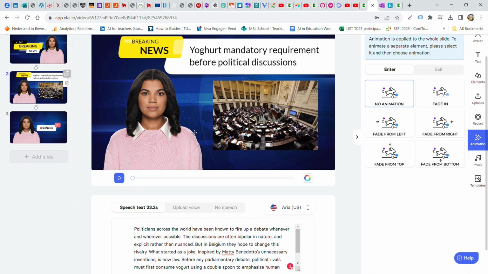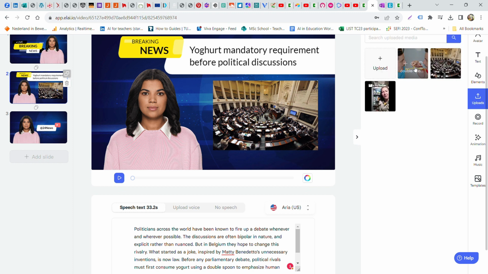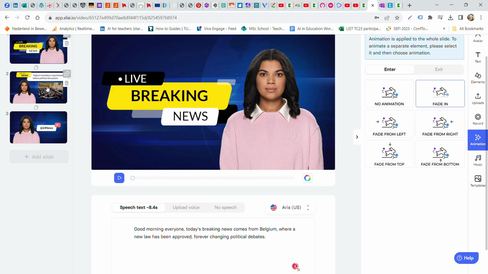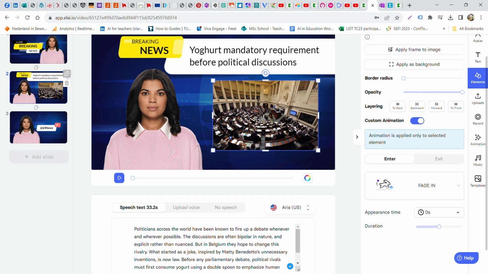Now, you can add an animation to the slides as well. So what I'm doing is I'm using one of the uploaded pictures, so I uploaded 2 of those. First of all, I'm going to animate one of these pictures. So I don't add anything here, but I'm adding something in the second slide. I'm selecting that particular picture and I'm telling it fade in, appearance time at 0 seconds, and I want it disappearing at 11.7 seconds. Why? Because my text at that point will shift in focus.